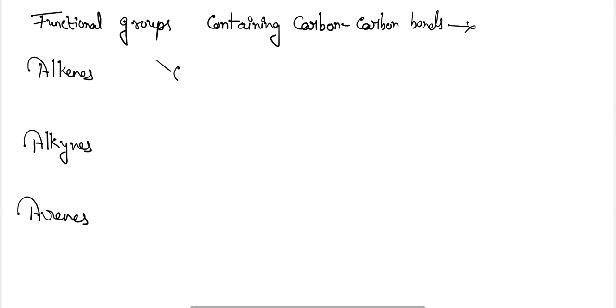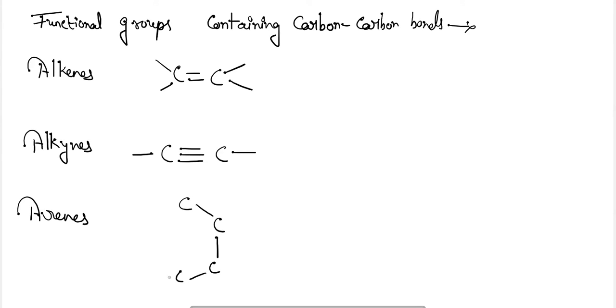So the alkenes, carbon chain containing double bonds. Alkynes, carbon chain containing triple bonds. And arenes, carbon closed chains containing double bonds.